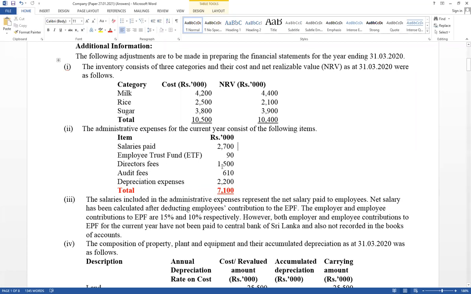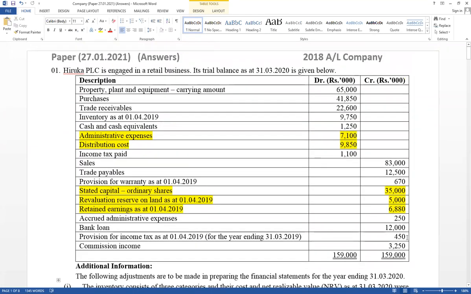Think about ETF expense available under administration expense. What's the meaning? ETF contribution of employer recorded. Think about double entry. ETF expense account debit, ETF payable account credit. Expense available but not available payable. What is the meaning? That value already paid in cash to the central bank. Central bank එකටත් යවලා. ETF expense account debit, ETF payable account credit. ඒක යවුවොත් එම cash account credit, ETF payable account debit. ඒතර payable එකේ balance එකක් එන්නේ නැහැ.